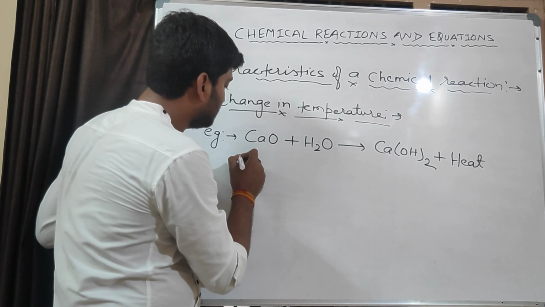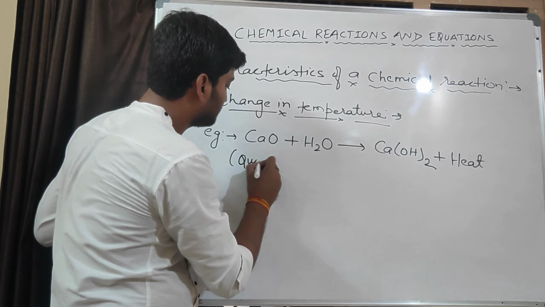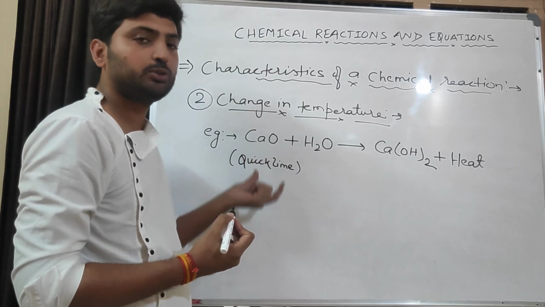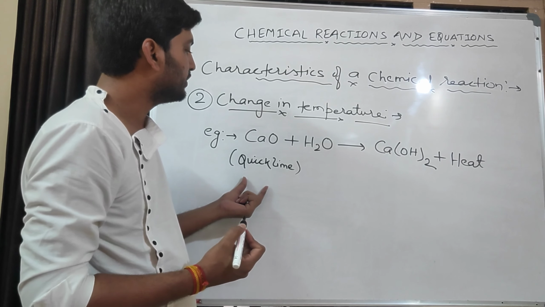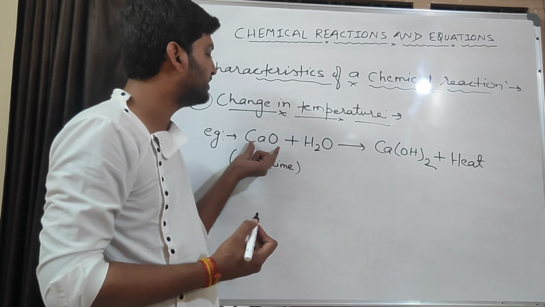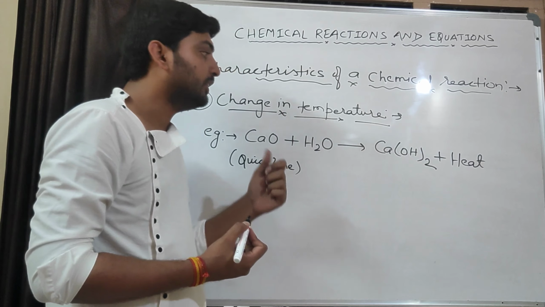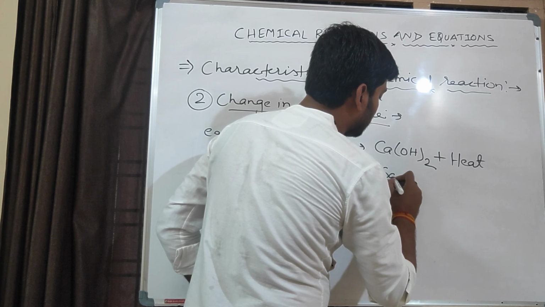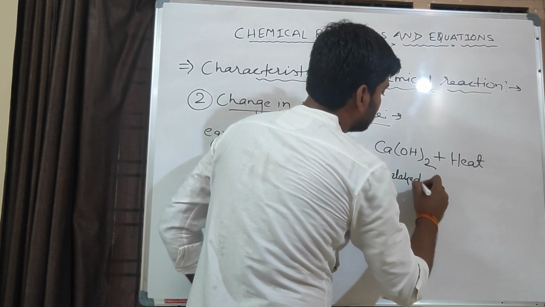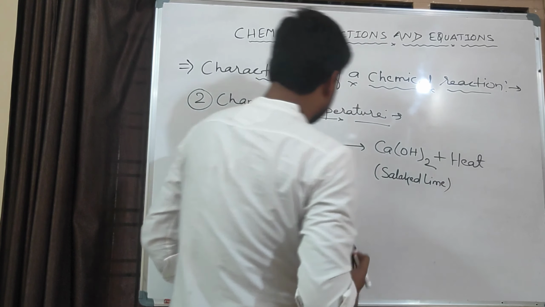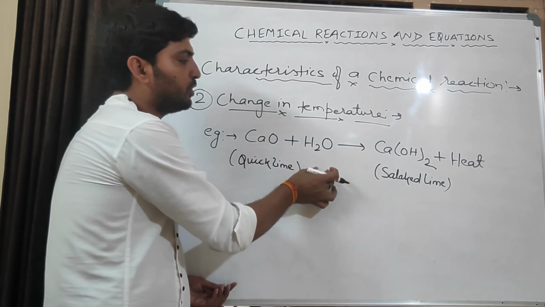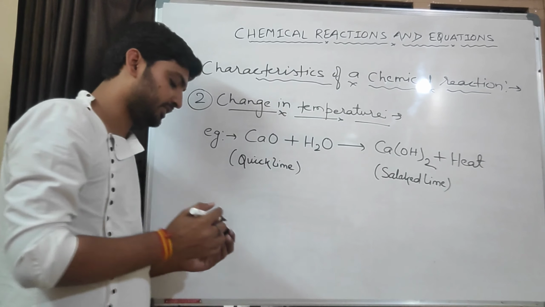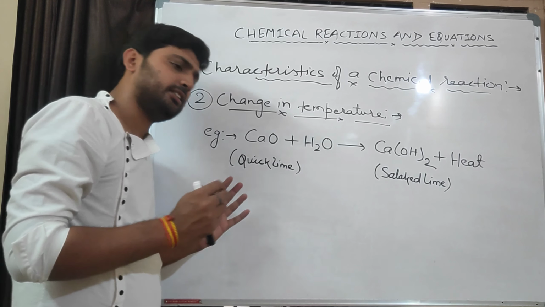Calcium oxide is also known as quicklime. So if someone gives you quicklime reacts with water, it means calcium oxide reacts with water to form slaked lime. Slaked lime is calcium hydroxide. It means quicklime reacts with water to form slaked lime with evolution of heat. It means there is a chemical reaction.